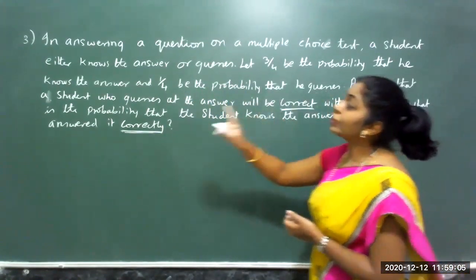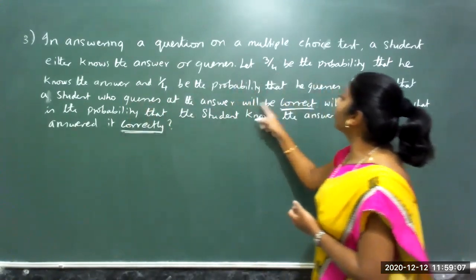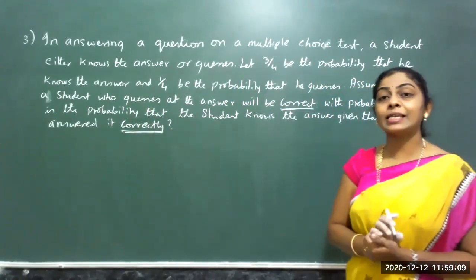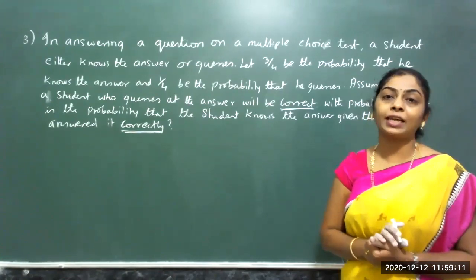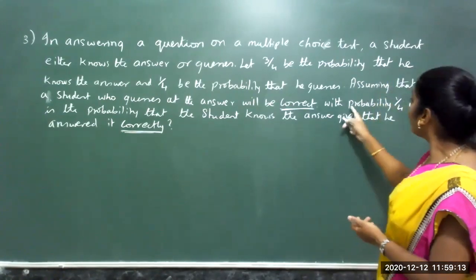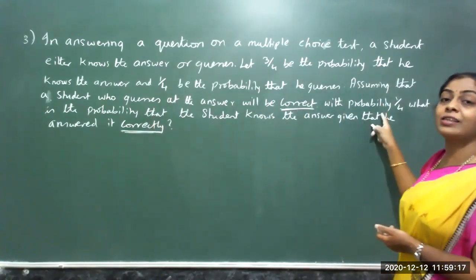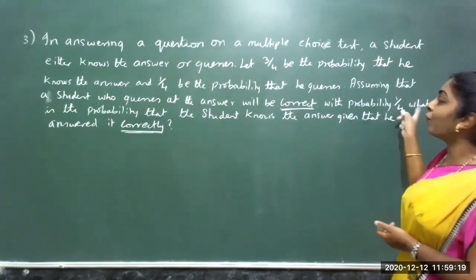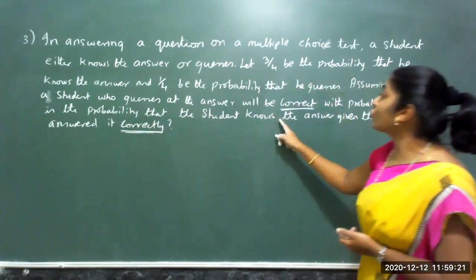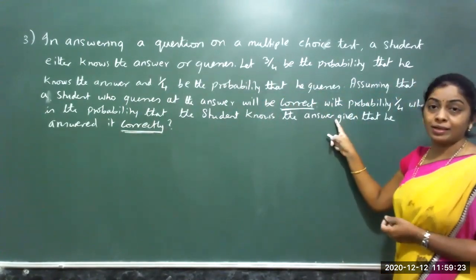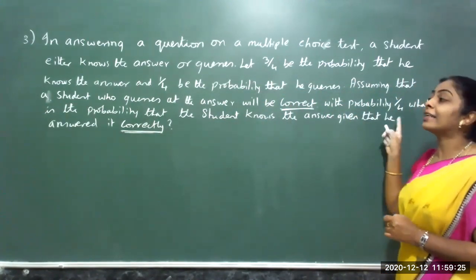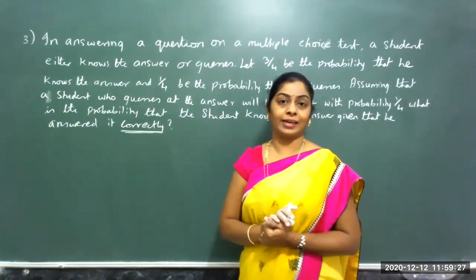Assuming that the student who guesses at the answer will be correct, the correct answer given is event A. With the probability of 1 by 4, chances of guessing and getting the correct answer is 1 by 4. You have to find the probability the student knows the answer, given that the answer is correct.